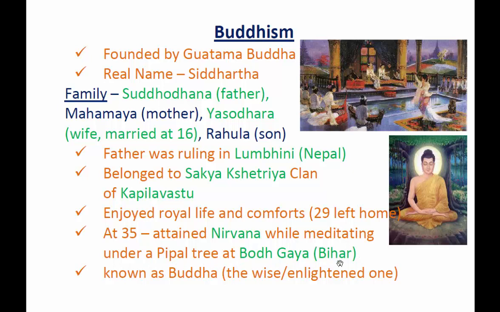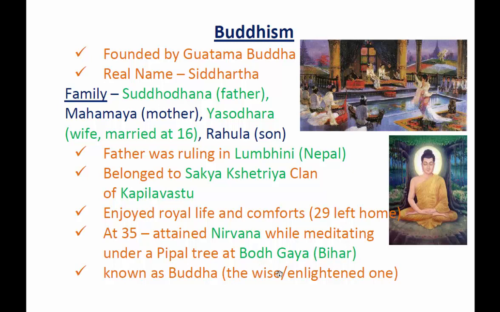So, attained Nirvana. Nirvana means perfect peace, and it was attained under a peepal tree. And the name of that place is called Bodh Gaya. Let us repeat again. Bodh Gaya, which is in the present Bihar.